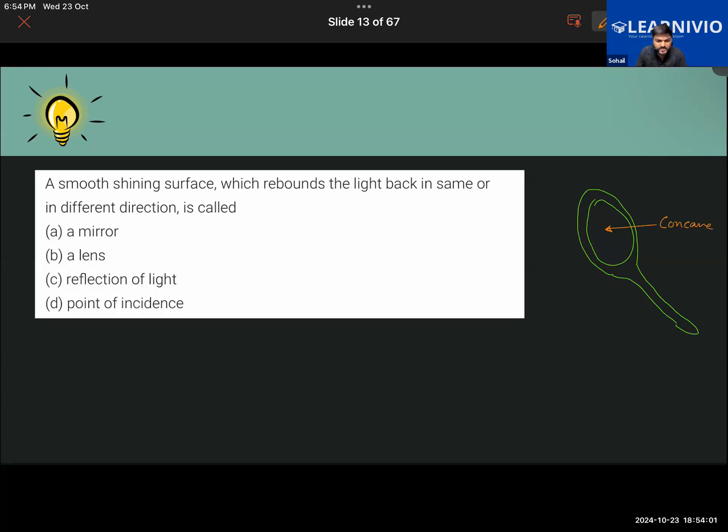A spoon is a shiny object, so you can consider it a mirror for a while. And the back portion, which is bent outward, bulging outward, you can understand as the convex mirror. Getting it?